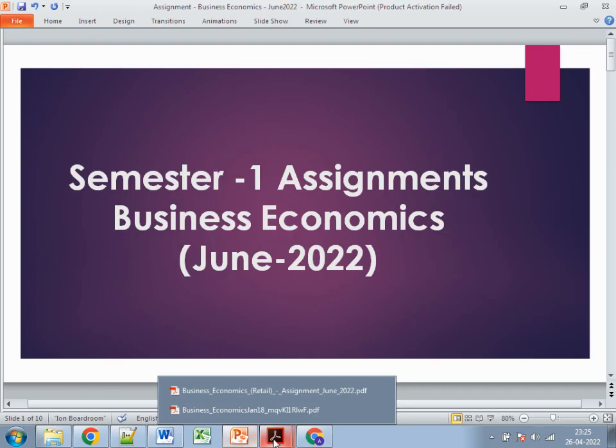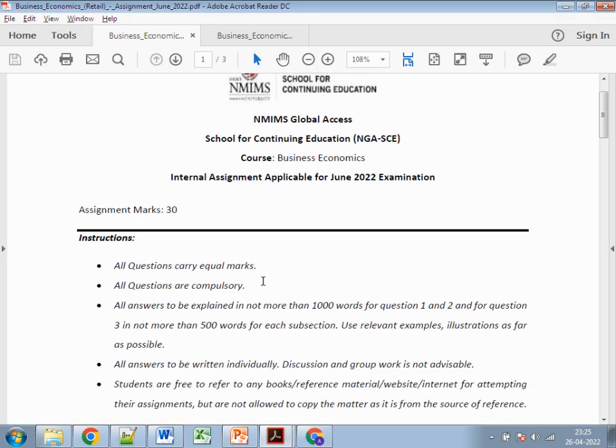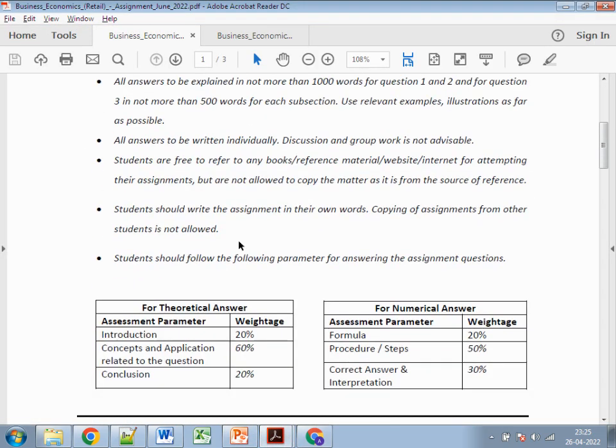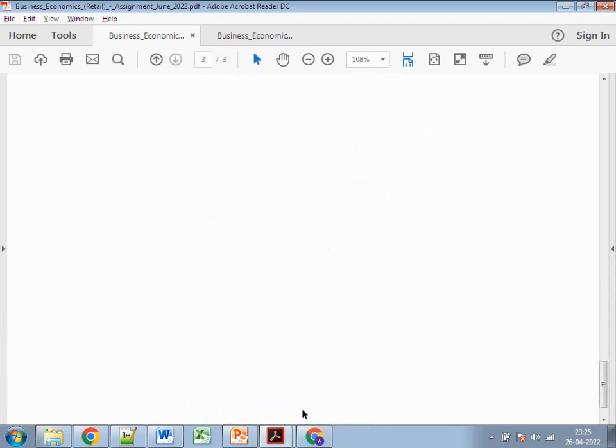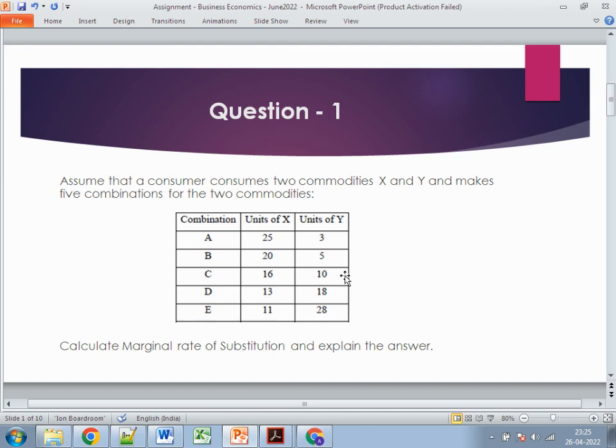This is your assignment, which has three questions: first, second, third A, and third B. Let's discuss each question one by one. First, the first question: assume that a consumer consumes two commodities, X and Y, and makes five combinations from the two commodities. Calculate the marginal rate of substitution and explain the answer.